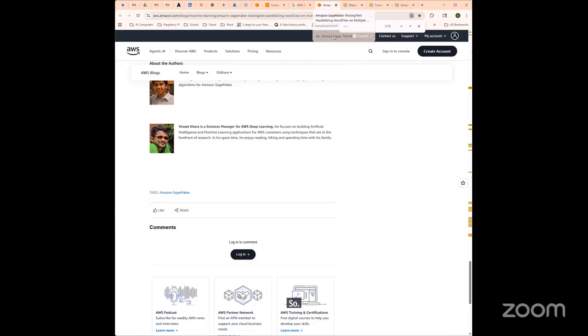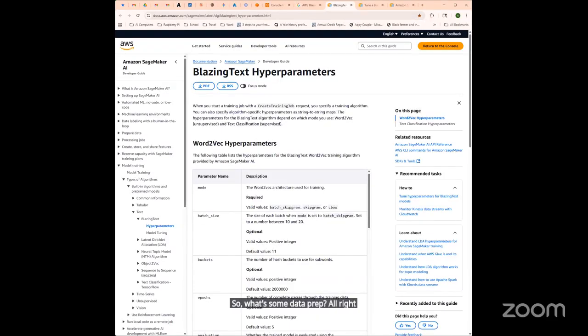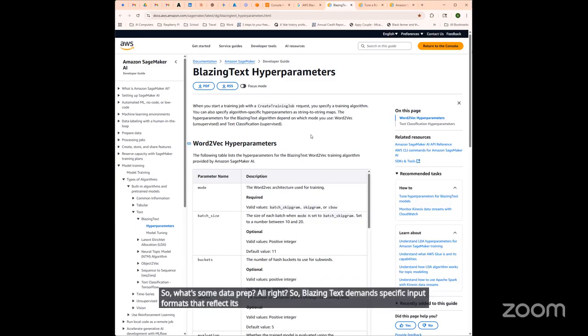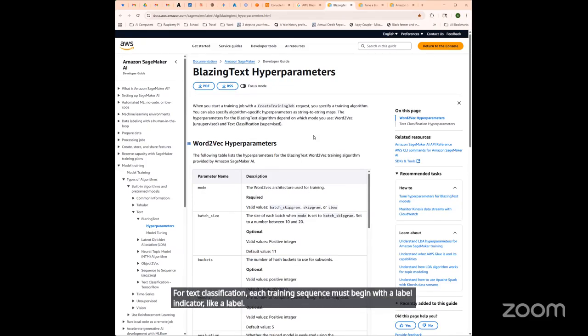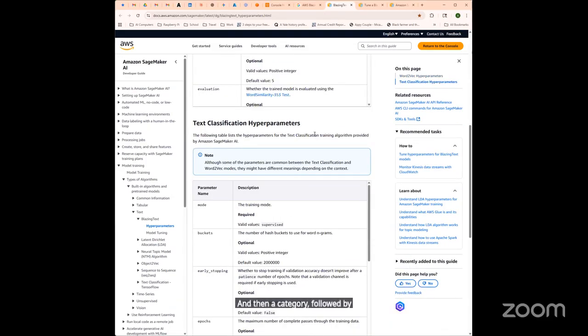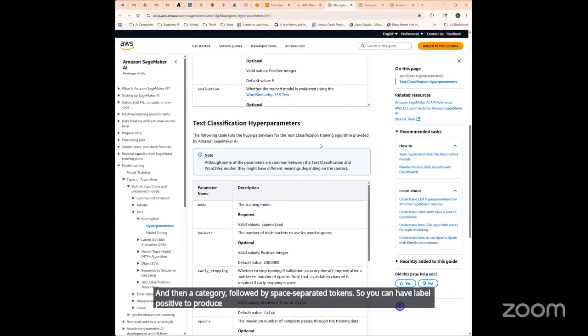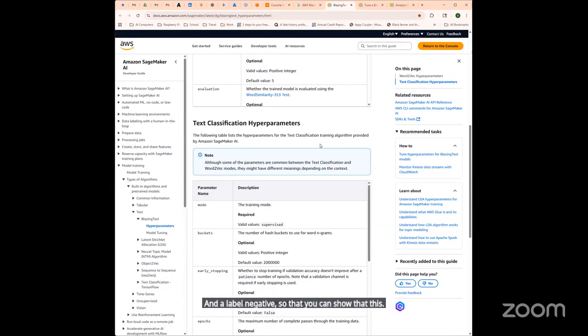So what's some data prep? All right. So BlazingText demands specific input formats that reflect its optimization focus. For text classification, each training sequence must begin with a label indicator, like a label and then a category, followed by space-separated tokens. So you can have label positive for a product that exceeds expectations, and a label negative so that you can show that this was a disappointing situation.